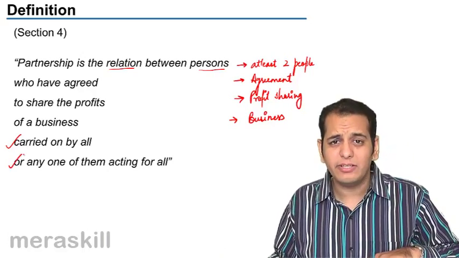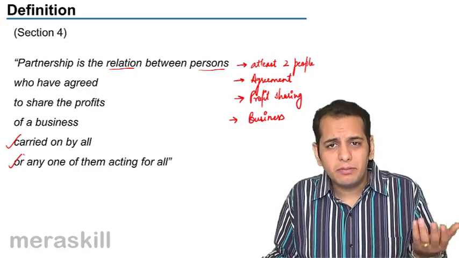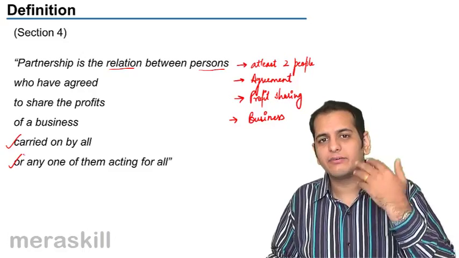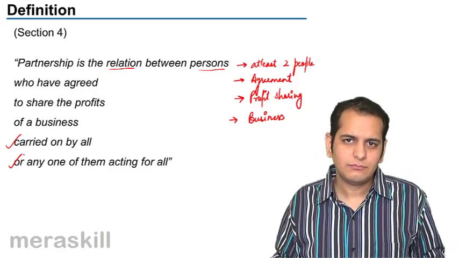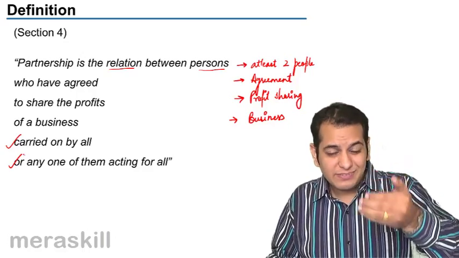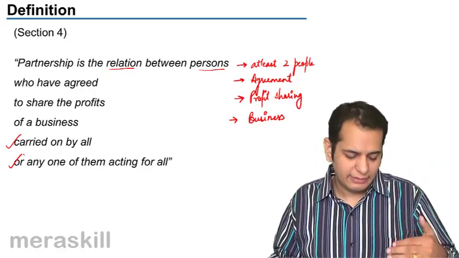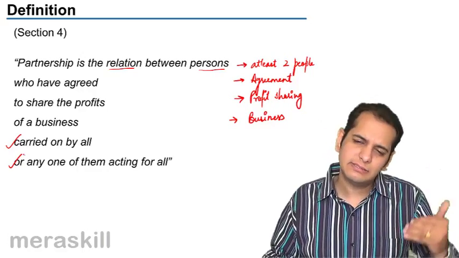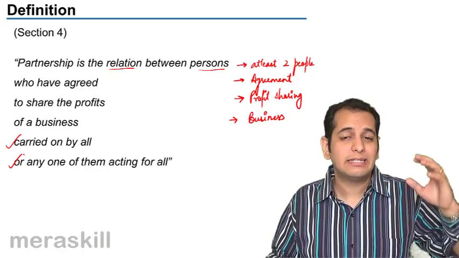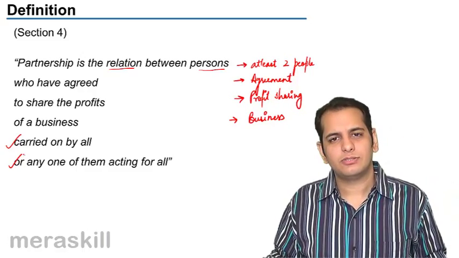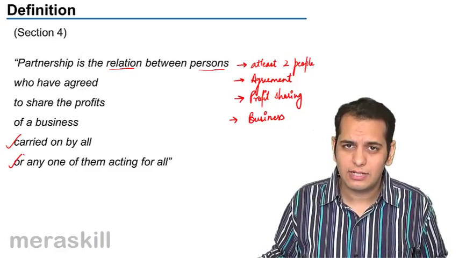Now this "any" means it may be 1, it may be 2, it may be 3, it may be 4, any number acting for all. So if there are 8 people who are doing the business, if 7 conduct the business, they'll be covered by the last line. If 6 conduct the business, they'll be covered by the last line. If 5, 4, 3, 2 people conduct the business, they'll be covered by the last line.